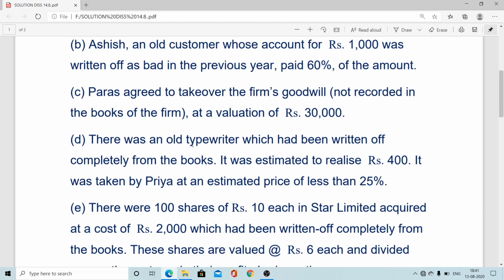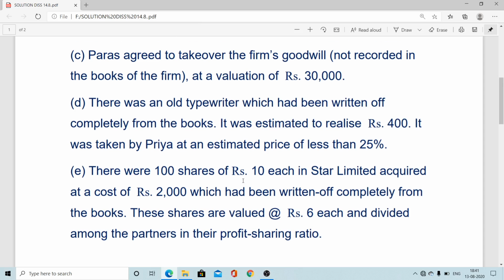Goodwill taken over entry. There is an old typewriter. Okay. Now, that will be the entry, a single entry: Paras Capital, Priya's capital account debit to realization, 300. Now, transaction E: there were 100 shares of rupees 10 each.